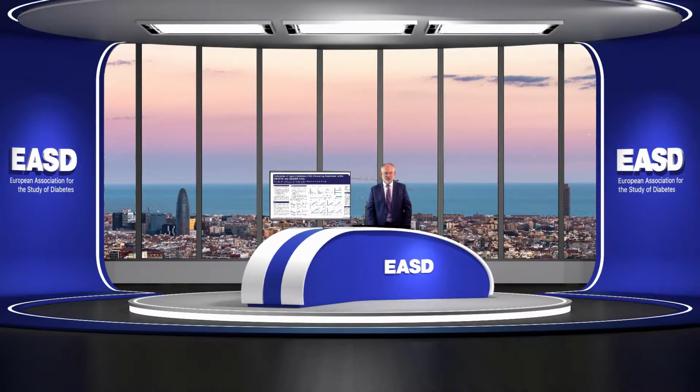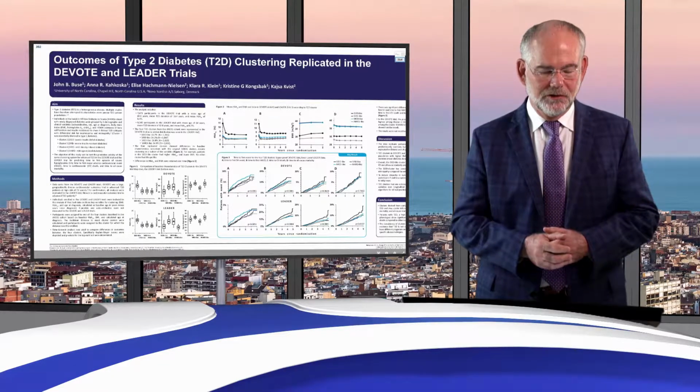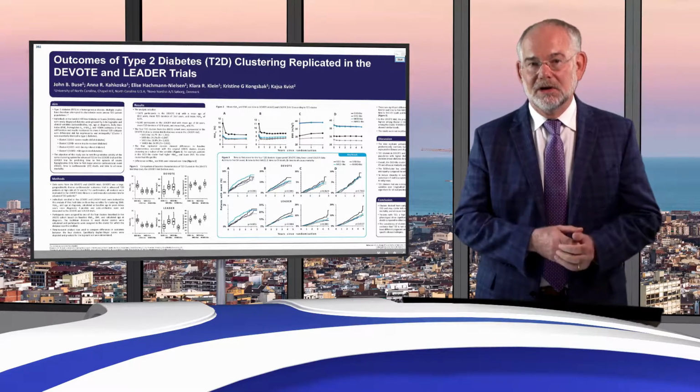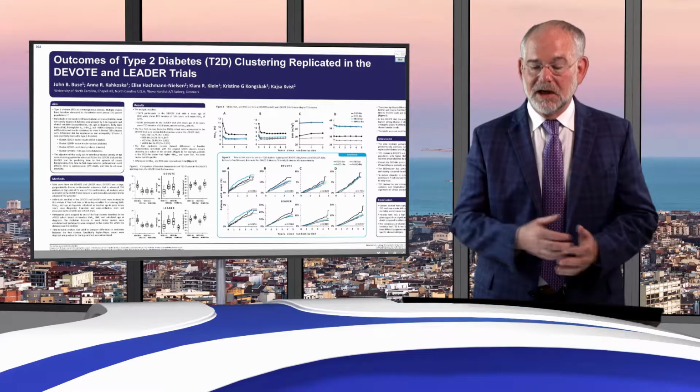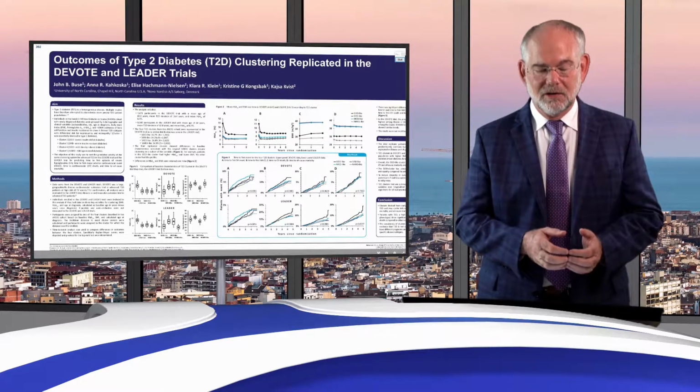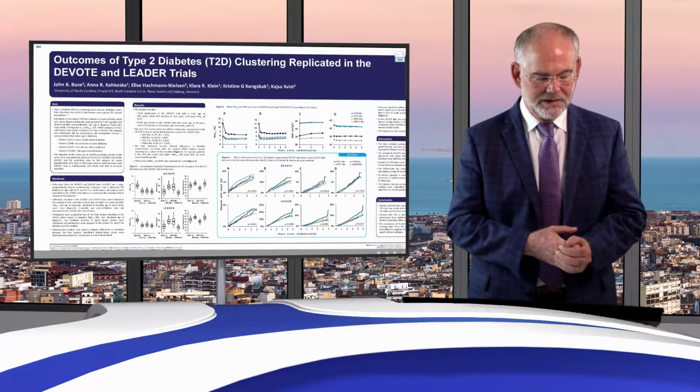It's my pleasure to present our poster on outcomes of type 2 diabetes clustering replicated in the DEVOTE and the LEADER trials. I do need to point out that Anna Kokoska, an MD PhD student at the University of North Carolina, is really the person who drove this analysis, but unfortunately couldn't be here. And Kaja Kvist at Novo Nordisk is really the bronze in the operation who conducted most of the analyses.